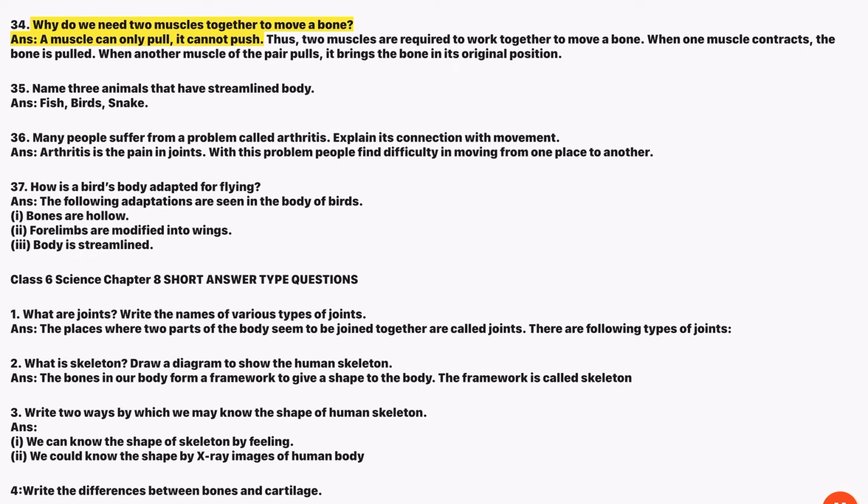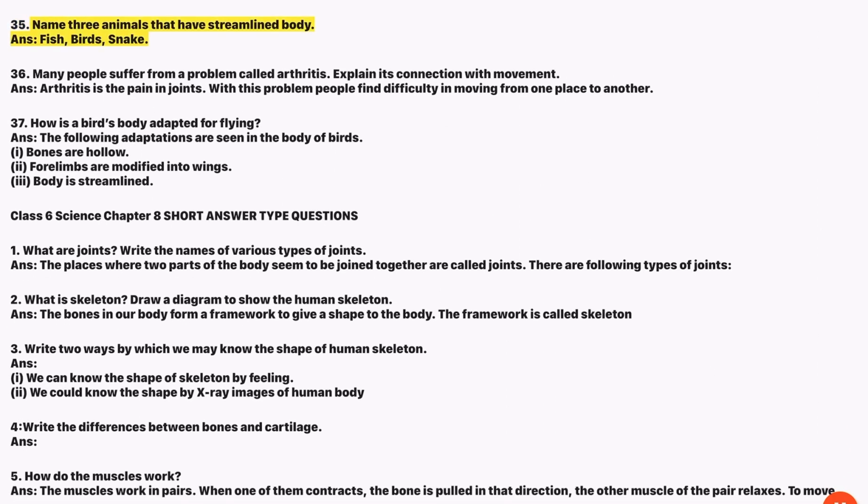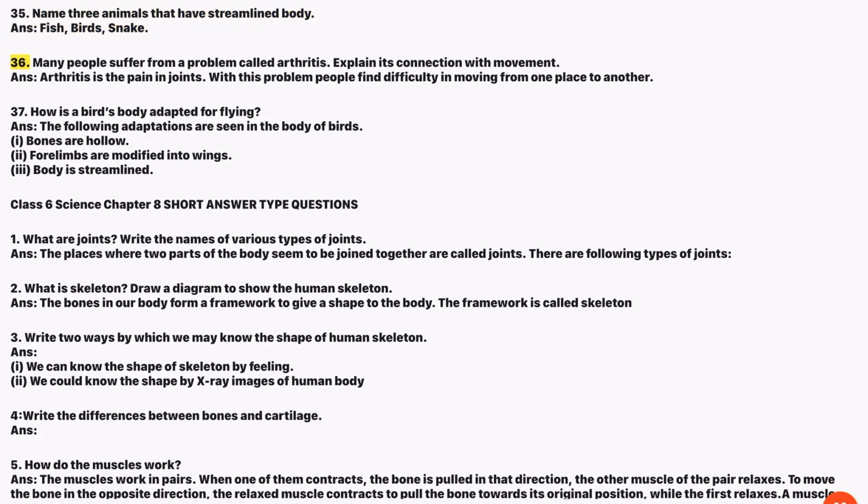34. Why do we need 2 muscles together to move a bone? Ans. A muscle can only pull, it cannot push. Thus, 2 muscles are required to work together to move a bone. When one muscle contracts, the bone is pulled. When another muscle of the pair pulls, it brings the bone in its original position. 35. Name 3 animals that have streamlined body. Ans. Fish, birds, snake.